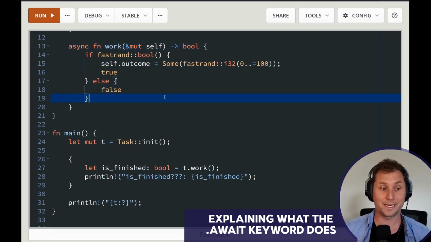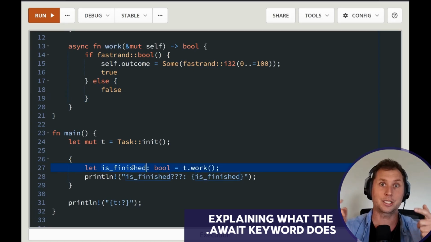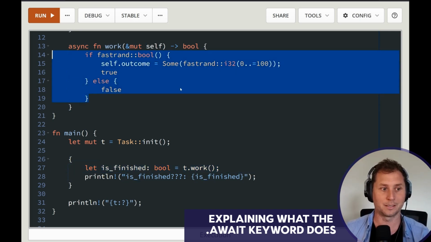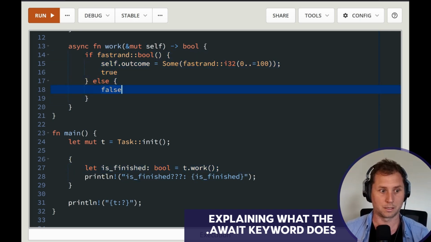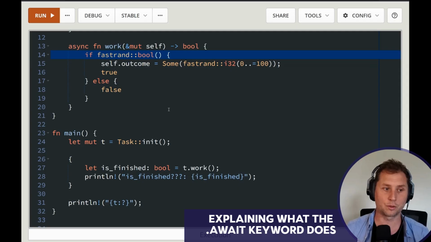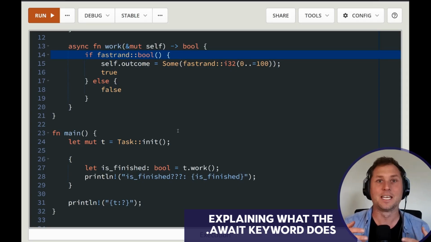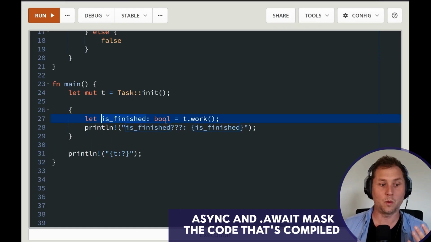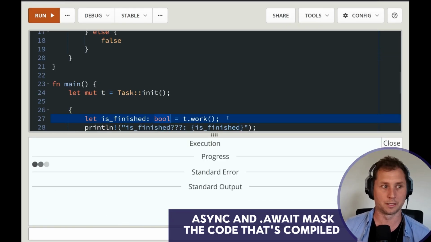The .await is shorthand for taking a future and then asking for its value. So actually, me putting it in here wasn't particularly correct. But it kind of sort of is, because, and I know this is complicated, await itself is a future. It's futures all the way down. So what is finished? It's not a Boolean.